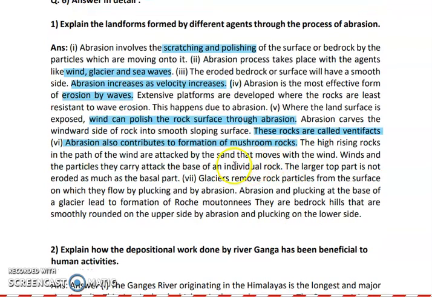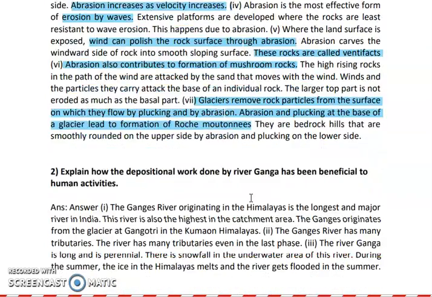Okay. So even the glaciers, they move and they start eroding their particular surface. So even that is also a process of abrasion where they start making the surface smooth.